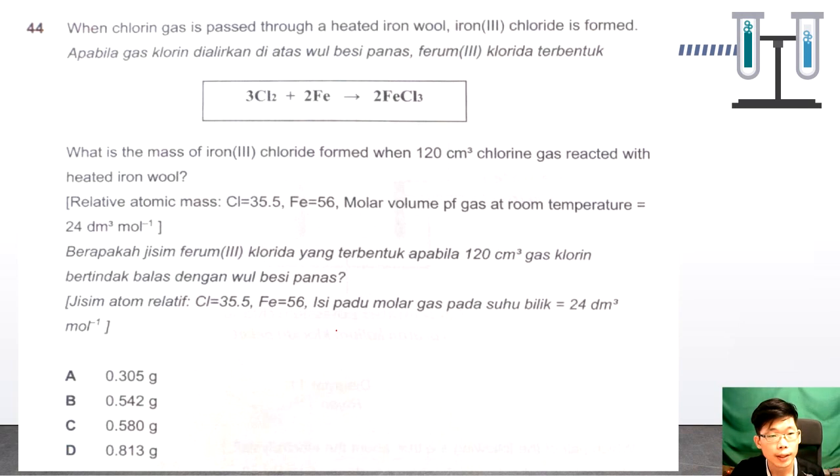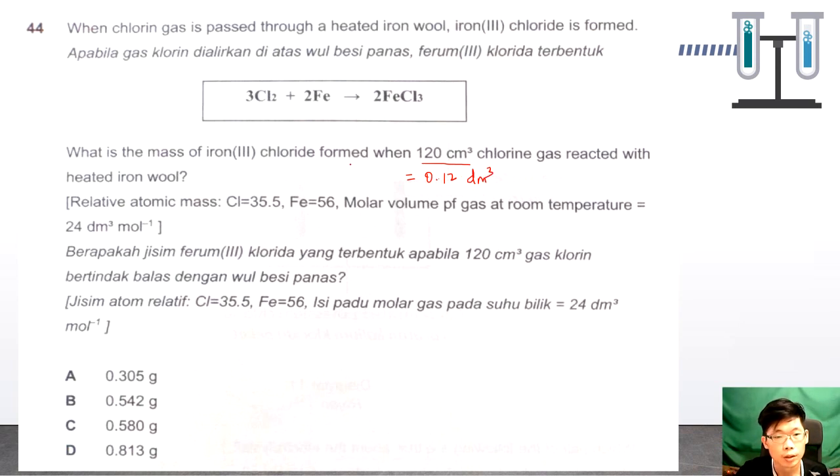Okay, when chlorine gas is passed through heated iron, iron 3 chloride is formed. Okay, what is the mass of the iron 3 chloride formed when 120 cubic centimeter of chlorine gas is reacted with iron wool? Okay, so given to you the volume here, 120 cubic centimeter, so we have to convert to cubic decimeter first, so it's 120 divided by 1000, which is 0.12.